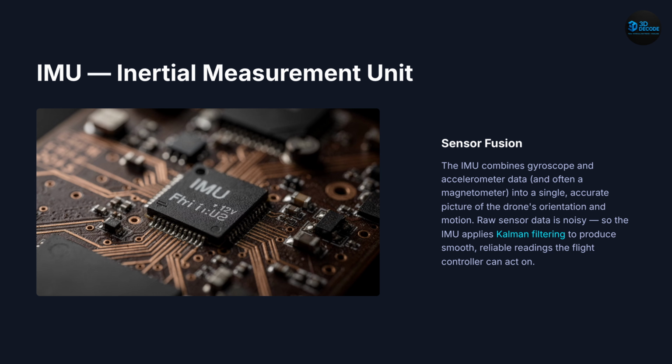Next, IMU, Inertial Measurement Unit. The Inertial Measurement Unit, or IMU, combines multiple sensors into one integrated system. It typically includes gyroscopes, accelerometers, and sometimes magnetometers for heading reference. Because raw sensor data contains noise and vibration, advanced filtering algorithms like Kalman filtering smooth the measurements continuously. The IMU effectively becomes the drone's internal sense of balance.